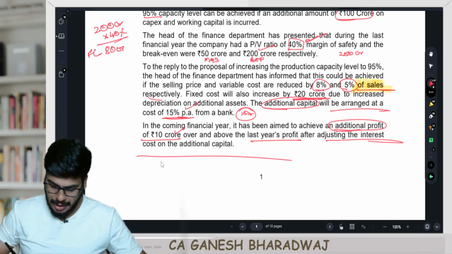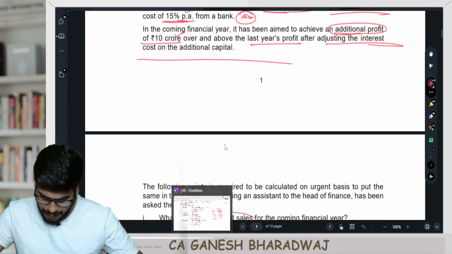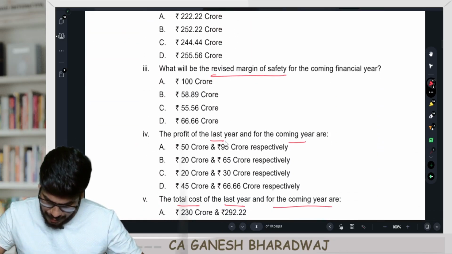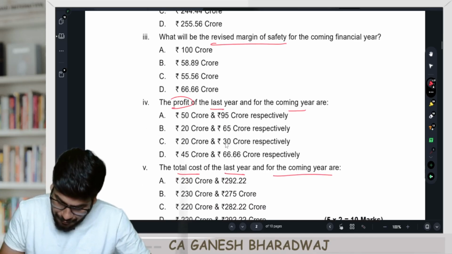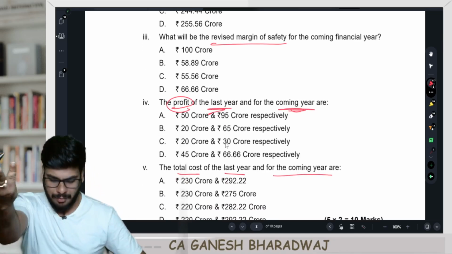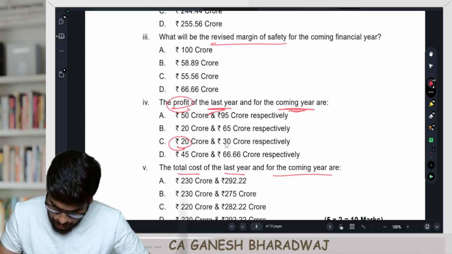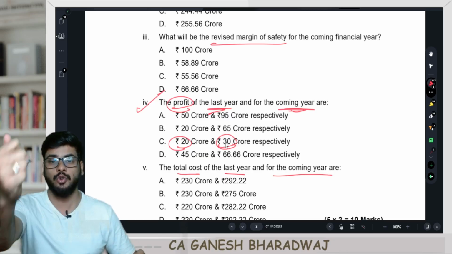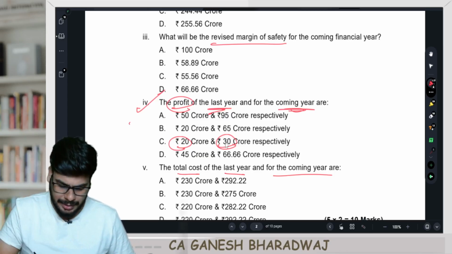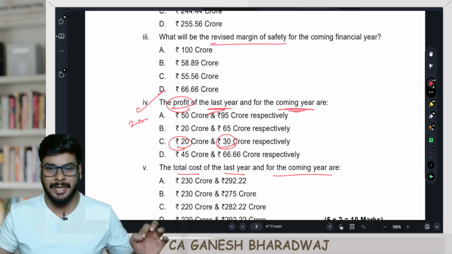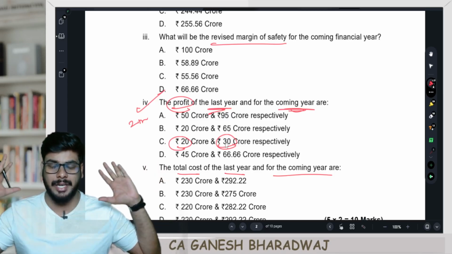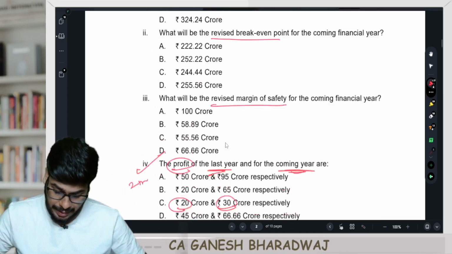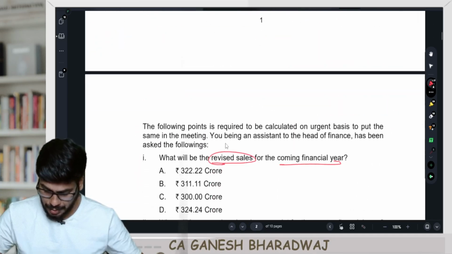So in the next year, the required profit is 30 crores. I think in one of the questions they had asked this. The profit for the last year and the coming year, very simple. Last year is 20 crores. Next year is 30 crores. That's all. One basic level calculation, 2 mark is over for you. Clear with this, guys? Take this 2 marks. Are you clear with this? Very simple. Do not confuse. Have clarity in your mind. Clear with this. Next.